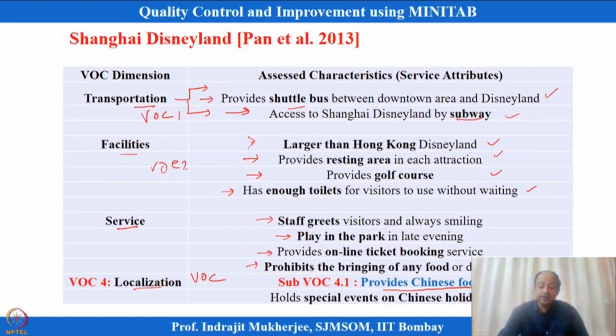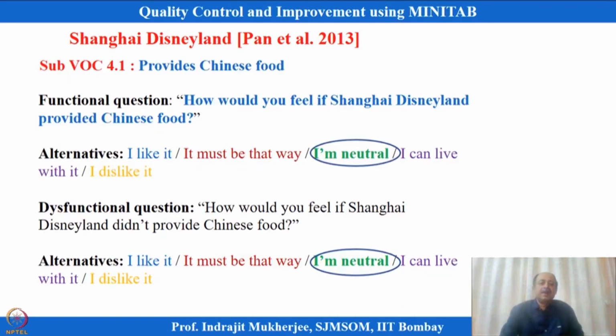Which category will these sub voices fall in, and how does Kano differentiate them? For that we have to understand what Kano has proposed. I am taking only one sub voice, providing Chinese food or not. Kano proposed functional and dysfunctional questions.